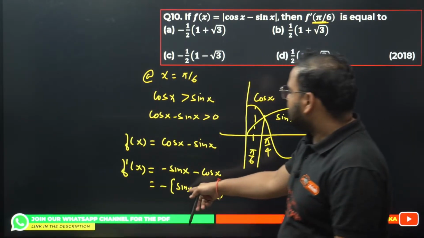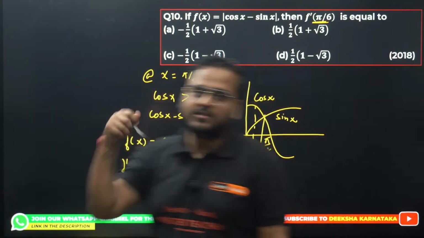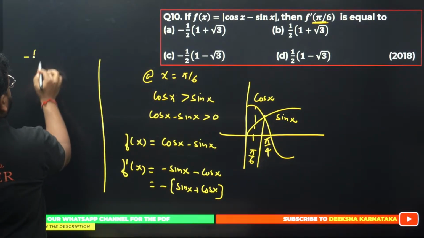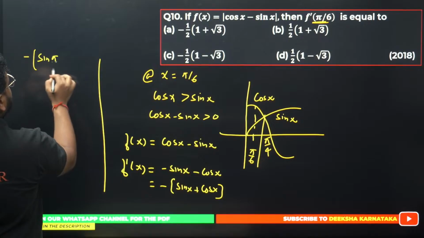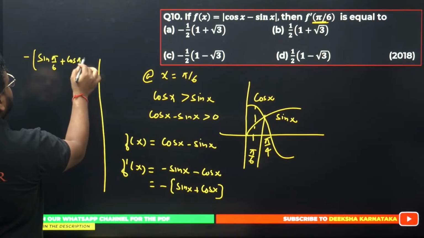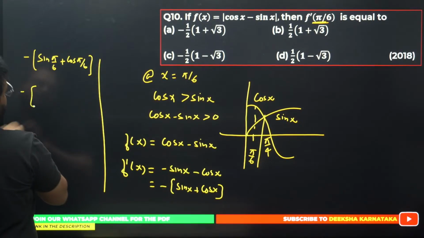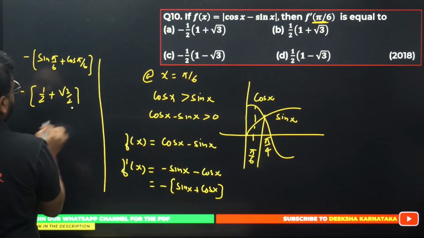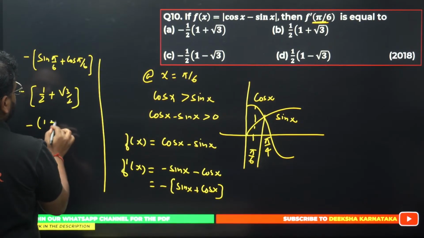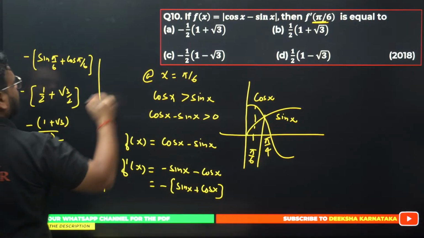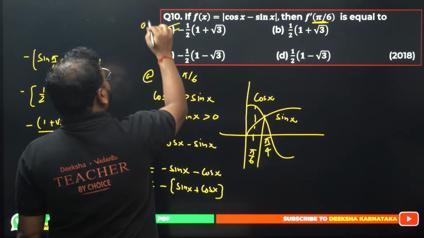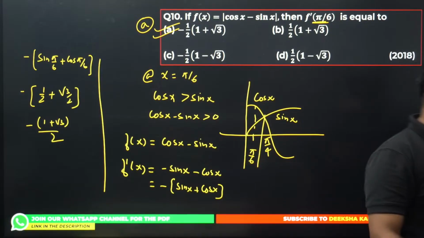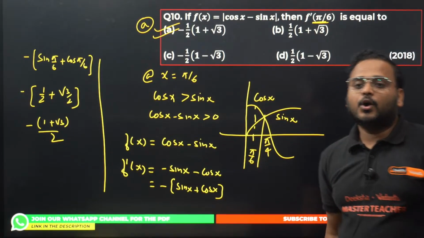Please check. Sin 30 degrees, sin pi by 6 is how much? Minus sin of pi by 6 plus cos of pi by 6, right? You get over here minus 1 by 2 plus root 3 by 2. What I get is minus 1 plus root 3 by 2. Option A is correct. So all of you have got this question wrong.